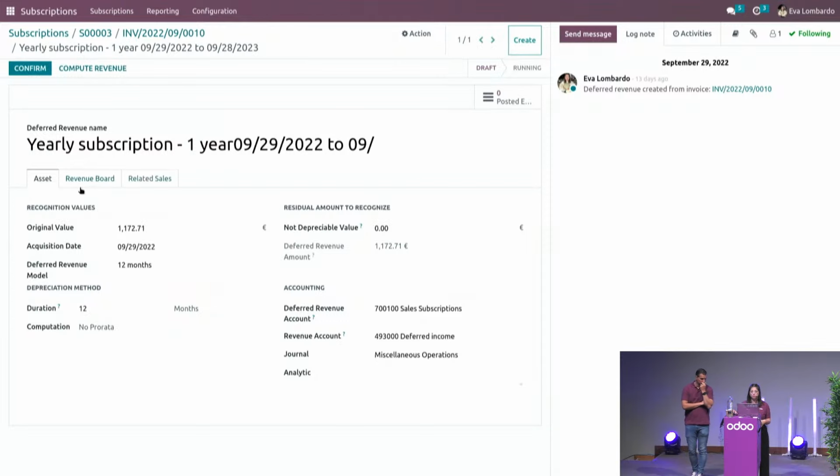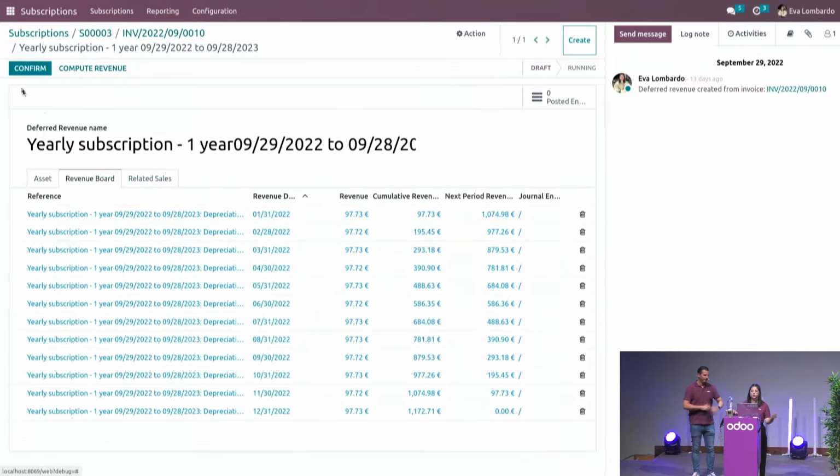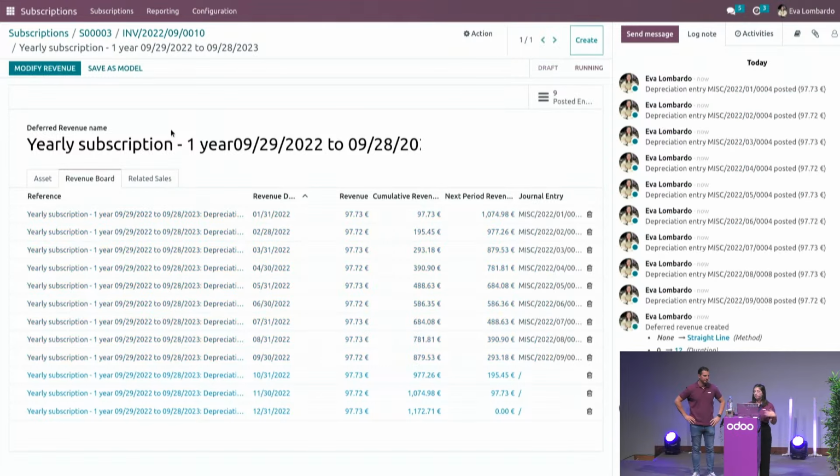I can compute the revenue to see the revenue board and confirm. And here, again, everything is posted at its accounting date, so future ones will be as well. The records are posted very quickly as well.